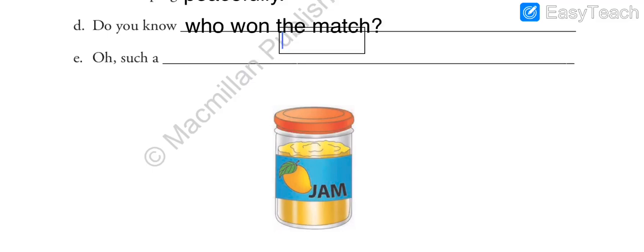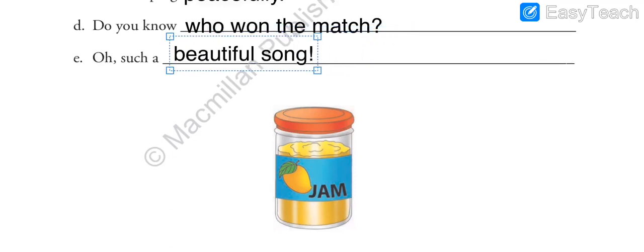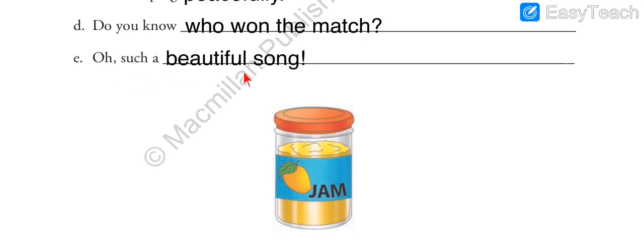So let me write one of these. Oh, such a beautiful song, exclamation mark. You can also write over here, oh, such a beautiful drawing it is. Oh, such a beautiful weather. So these are the possible answers.